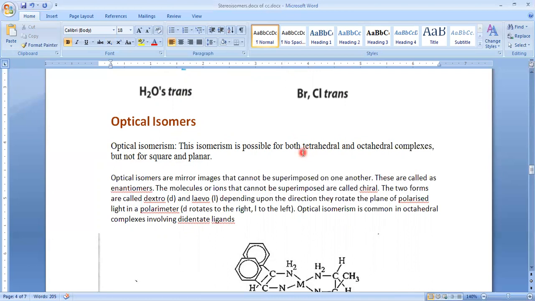Due to possessing these symmetry elements, either plane of symmetry, center of symmetry, or axis of symmetry, the square planar compounds cannot exhibit optical isomerism. Only tetrahedral compounds can exhibit optical isomerism in case of coordination number 4. I hope you understood this. In the next class, we will discuss optical isomers.